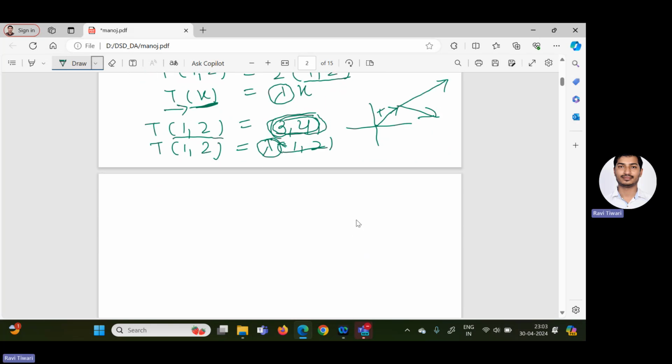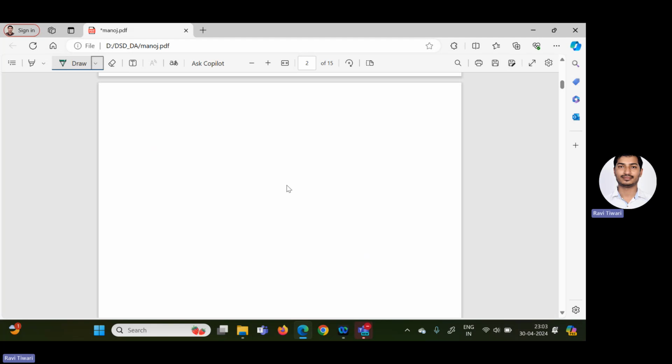So now how to calculate? Let me explain how you will calculate the eigenvalue and eigenvector of a matrix. Let us assume that A is an n cross n matrix and x is not equal to 0.